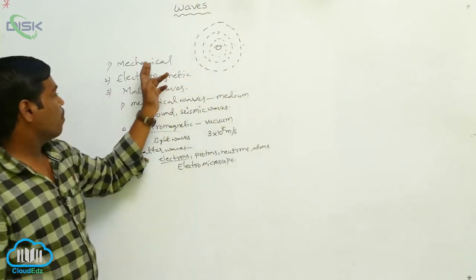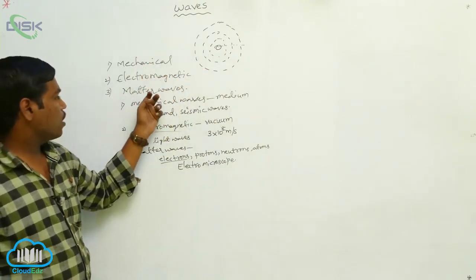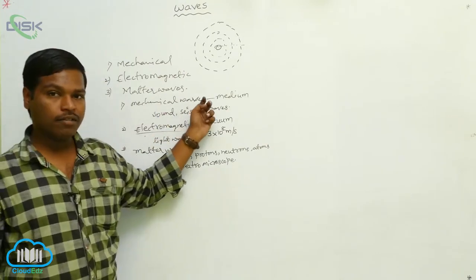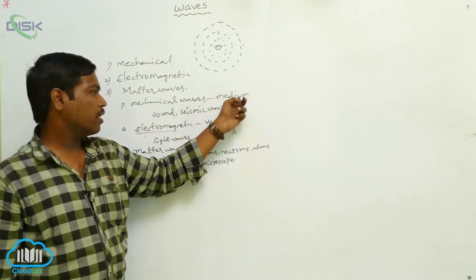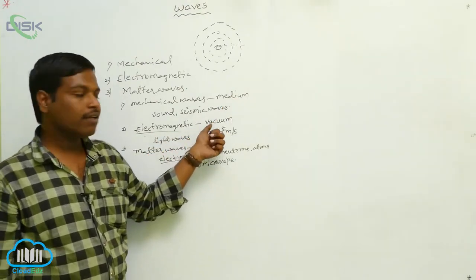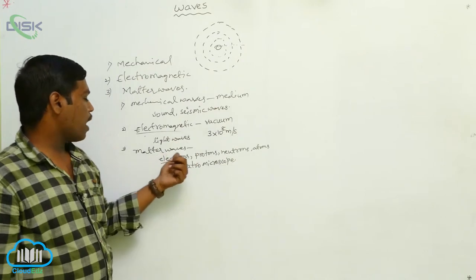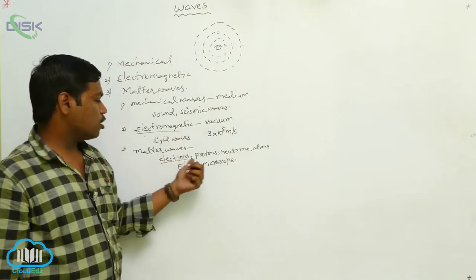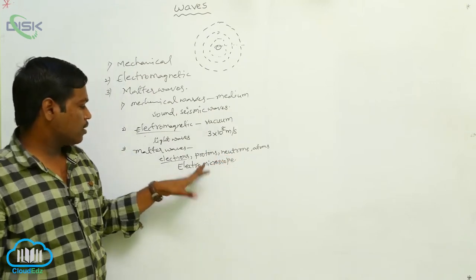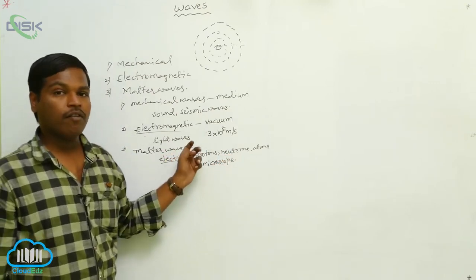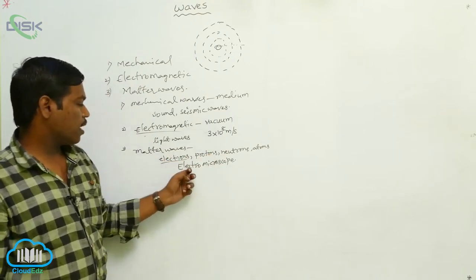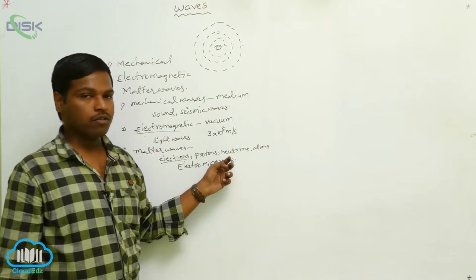The total wave is not traveling. Here we mainly have mechanical waves, electromagnetic waves and matter waves, and in mechanical waves a material medium is compulsorily required. Electromagnetic waves can travel in vacuum also, and matter waves are like electrons, protons, neutrons, atoms, very fundamental particles, which travel in the form of matter waves. And we have many applications, that is electron microscope.